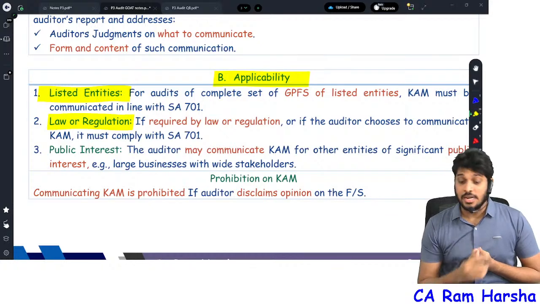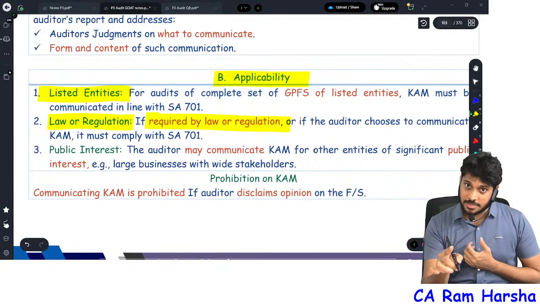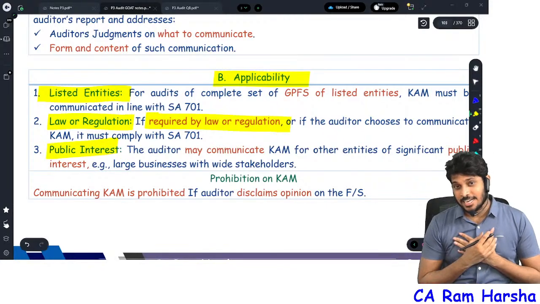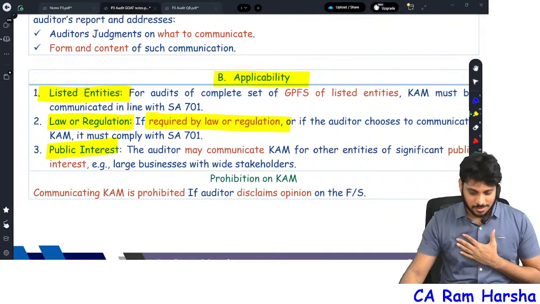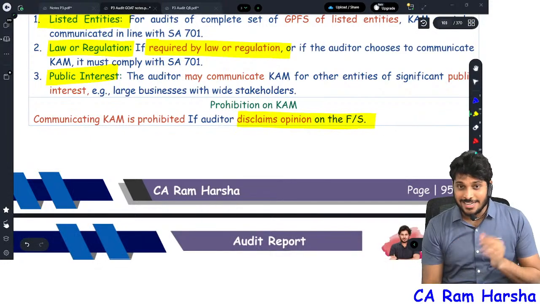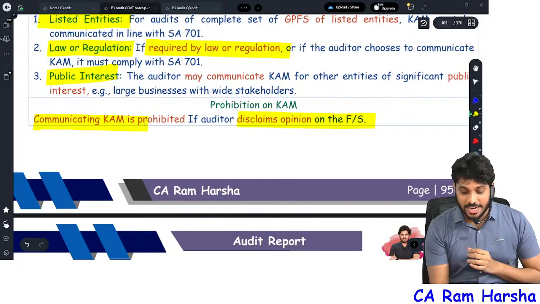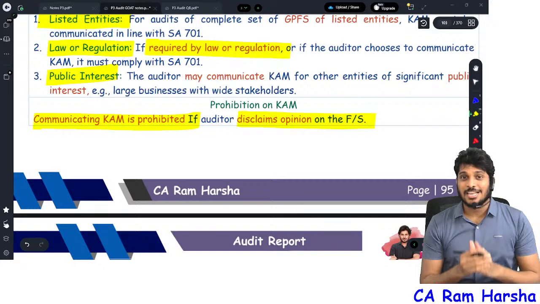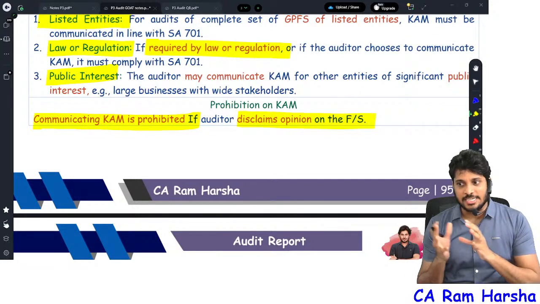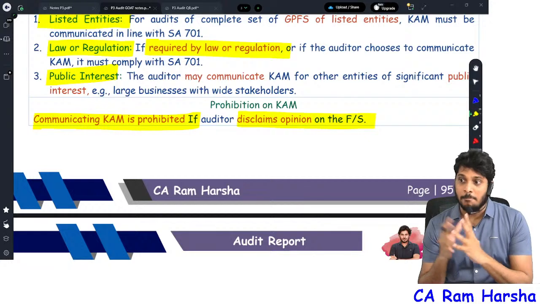Is a key audit matter required? If law or regulation says it is compulsory. Luckily, in India there is no such law or regulation. Or the auditor can communicate key audit matters in the public interest. Further, the most important point, sir: if the auditor is giving a disclaimer of opinion, communicating key audit matters is prohibited. When will you give a disclaimer? You will give a disclaimer of opinion when you could not conduct the audit properly as a whole. Major items you didn't audit, you are not getting evidence.